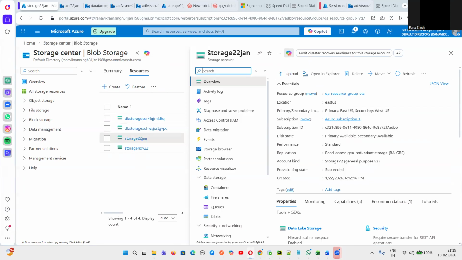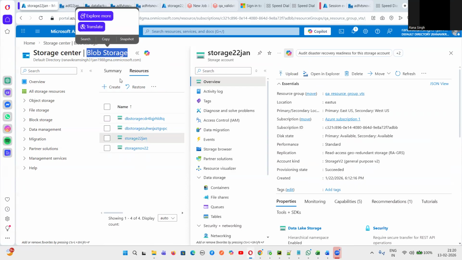We will go to this, where it is written blob storage. Blob is binary large object. So this is what storage means, you will store your files and folders in a simple way. Okay. So blob and ADLS Gen 2, the difference is only that in blob, we cannot have the hierarchy.